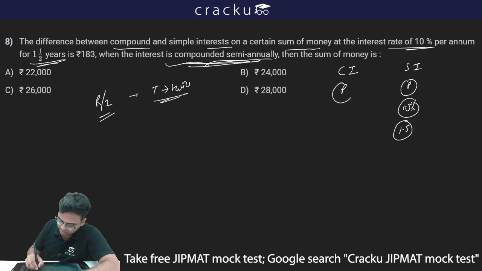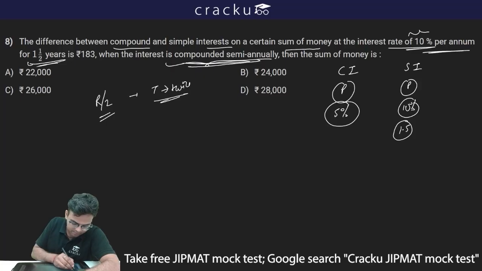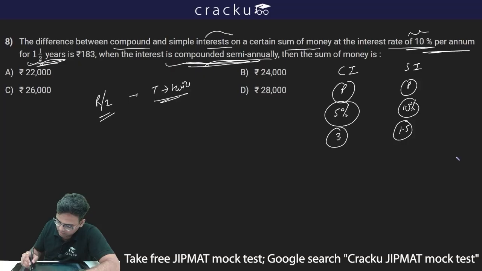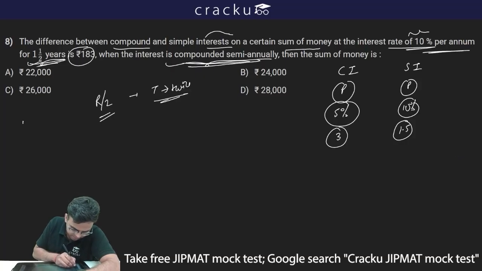So the same P is invested. The rate was 10% per annum, and if it is compounded semi-annually, the rate will become half, so the rate will be 5%. And now it is invested for 1.5 years. If it is compounded semi-annually, the time will be doubled. Therefore the number of iterations for the compound interest scheme will be 3. Now the difference between CI and SI is rupees 183.